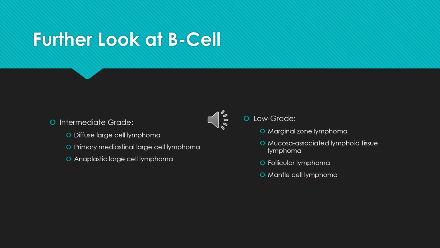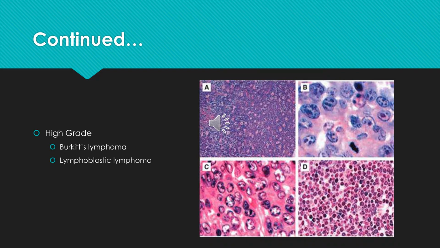There are three grades of non-Hodgkin's B-cell lymphoma: intermediate, low, and high. In intermediate grade, you have diffuse large cell lymphoma, primary mediastinal large cell lymphoma, anaplastic large cell lymphoma, and in low grade, you have marginal zone lymphoma, mucosa-associated lymphoid tissue lymphoma, follicular lymphoma, and mantle cell lymphoma. In high grade, there's Burkitt's lymphoma and lymphoblastic lymphoma.